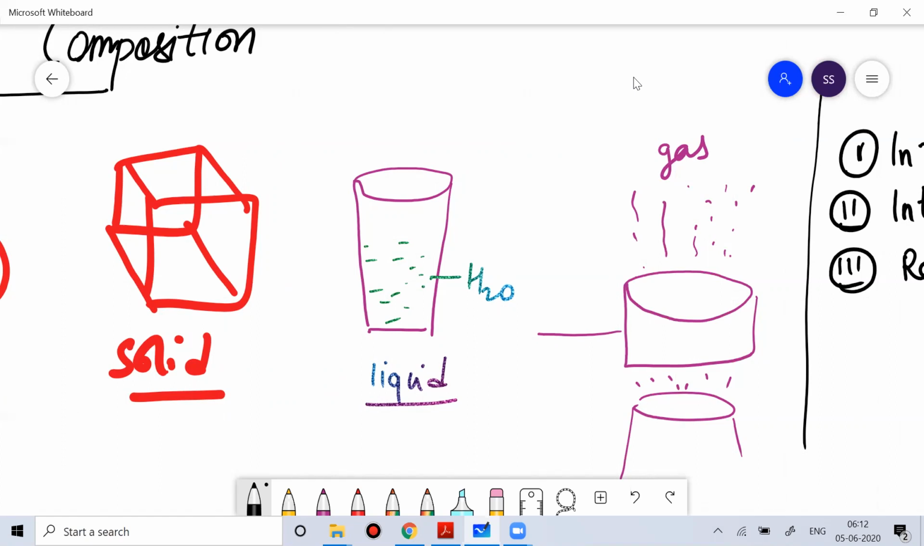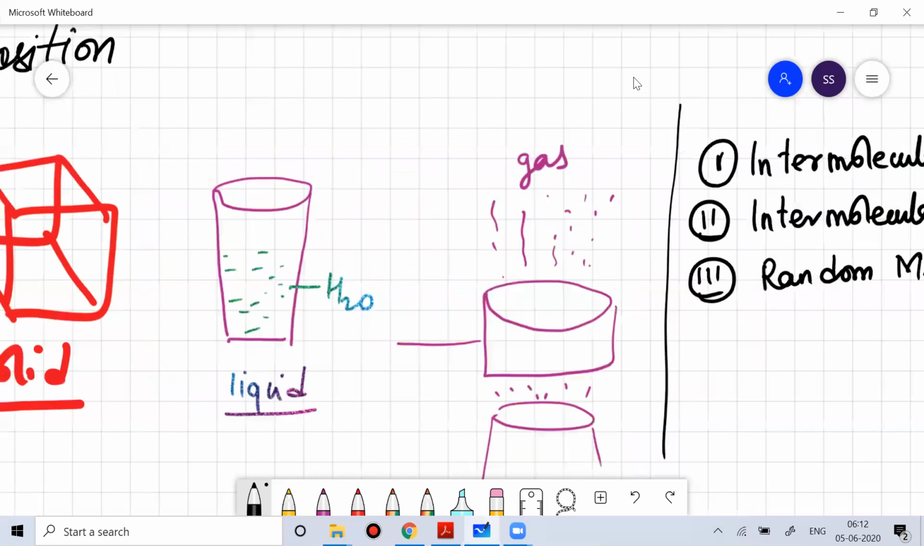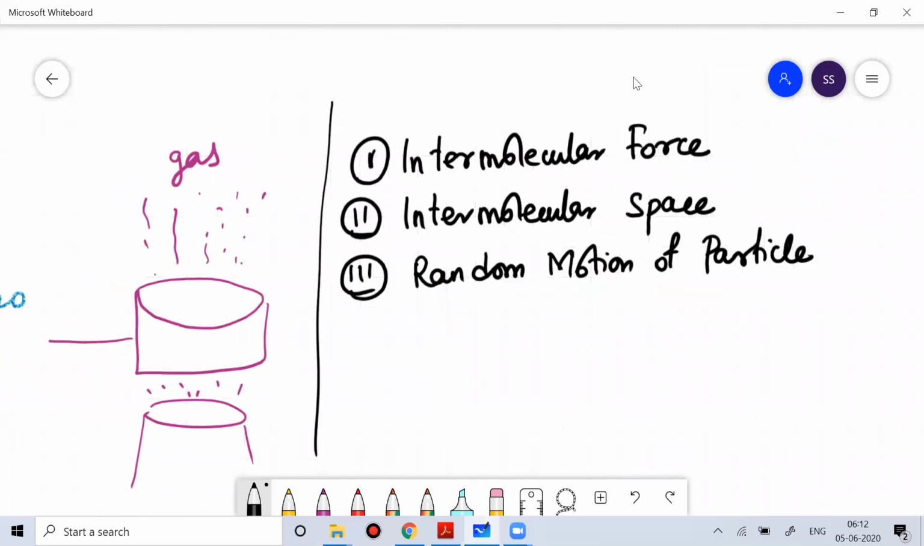And when we bring different atoms together, they create molecules. These molecules arrange in and around in a matter depending upon the intermolecular force between them, or the intermolecular space between them, and ultimately they create a substance which we can see around us. Every substance is made of atoms, and these atoms are always in random motion of particles.